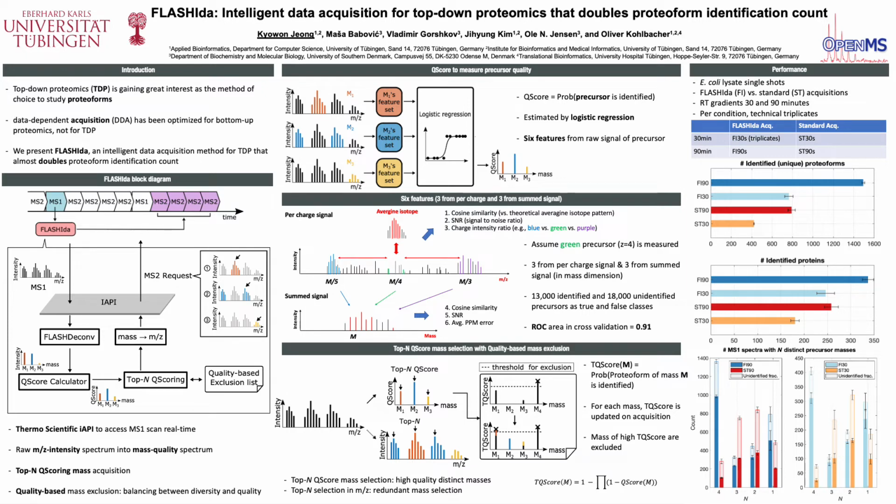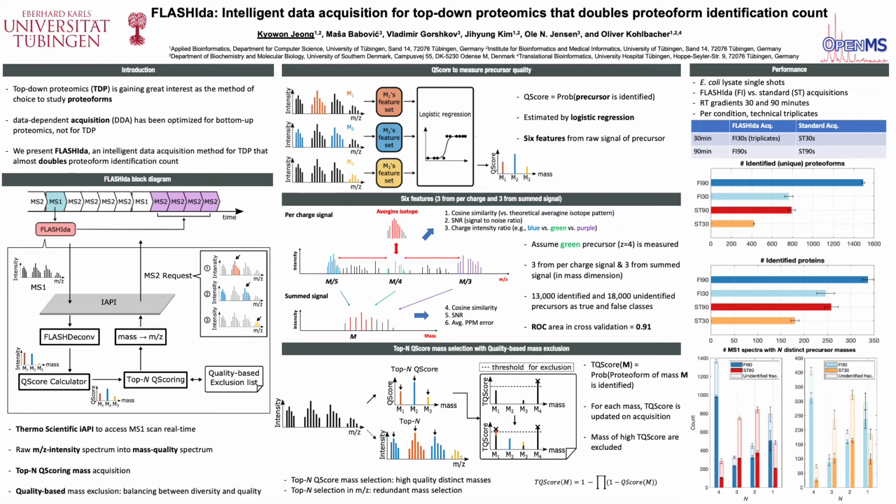To benchmark FLASHIda, E. coli lysate single shots were used. FLASHIda was compared against standard acquisition with two different retention time gradients, 30 and 9 minutes. The bar graph for proteoform count shows that FLASHIda almost doubles the unique proteoform count for both gradients. And also it shows that the 30-minute gradient with FLASHIda is comparable with the 9-minute gradient with standard acquisition. In terms of number of proteins, it showed over 30% increase over the standard.